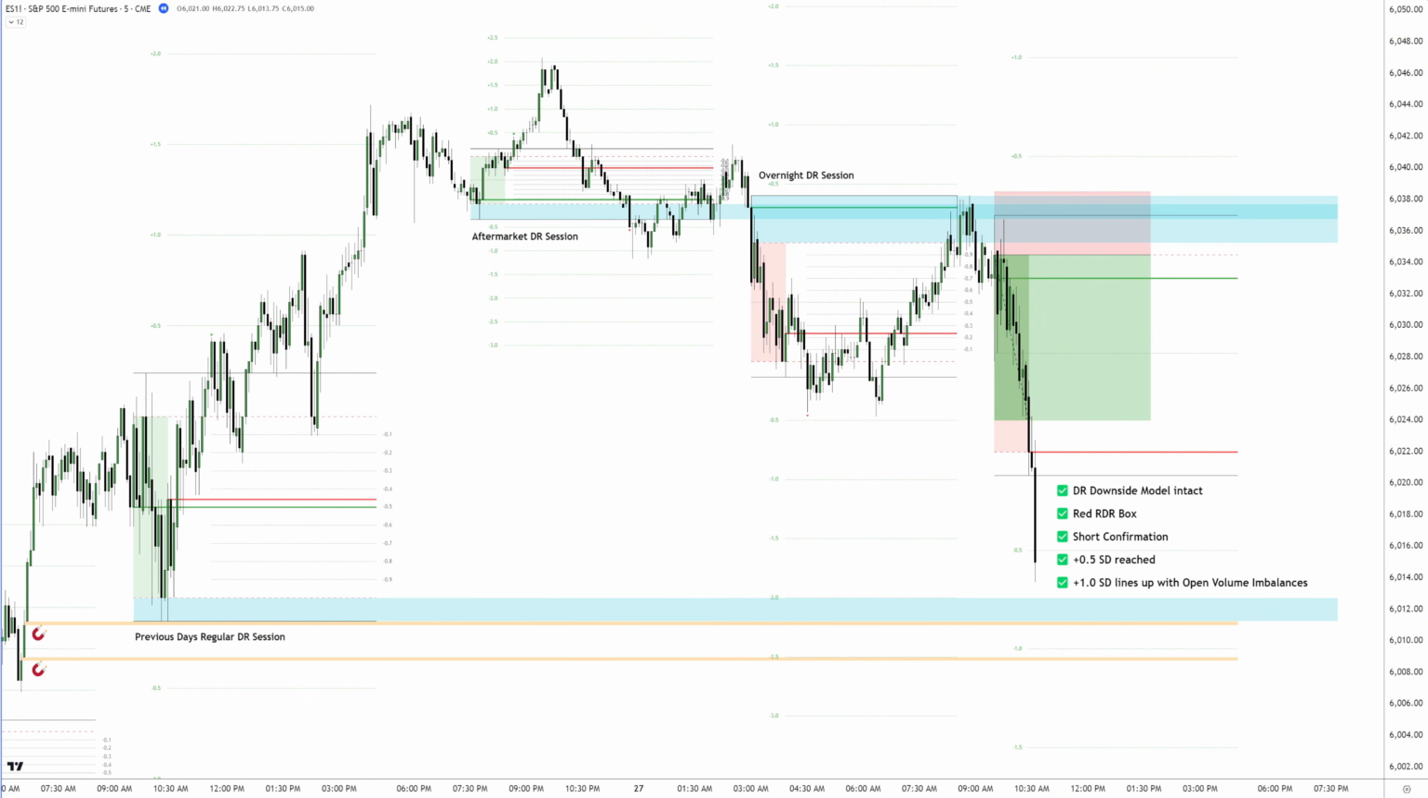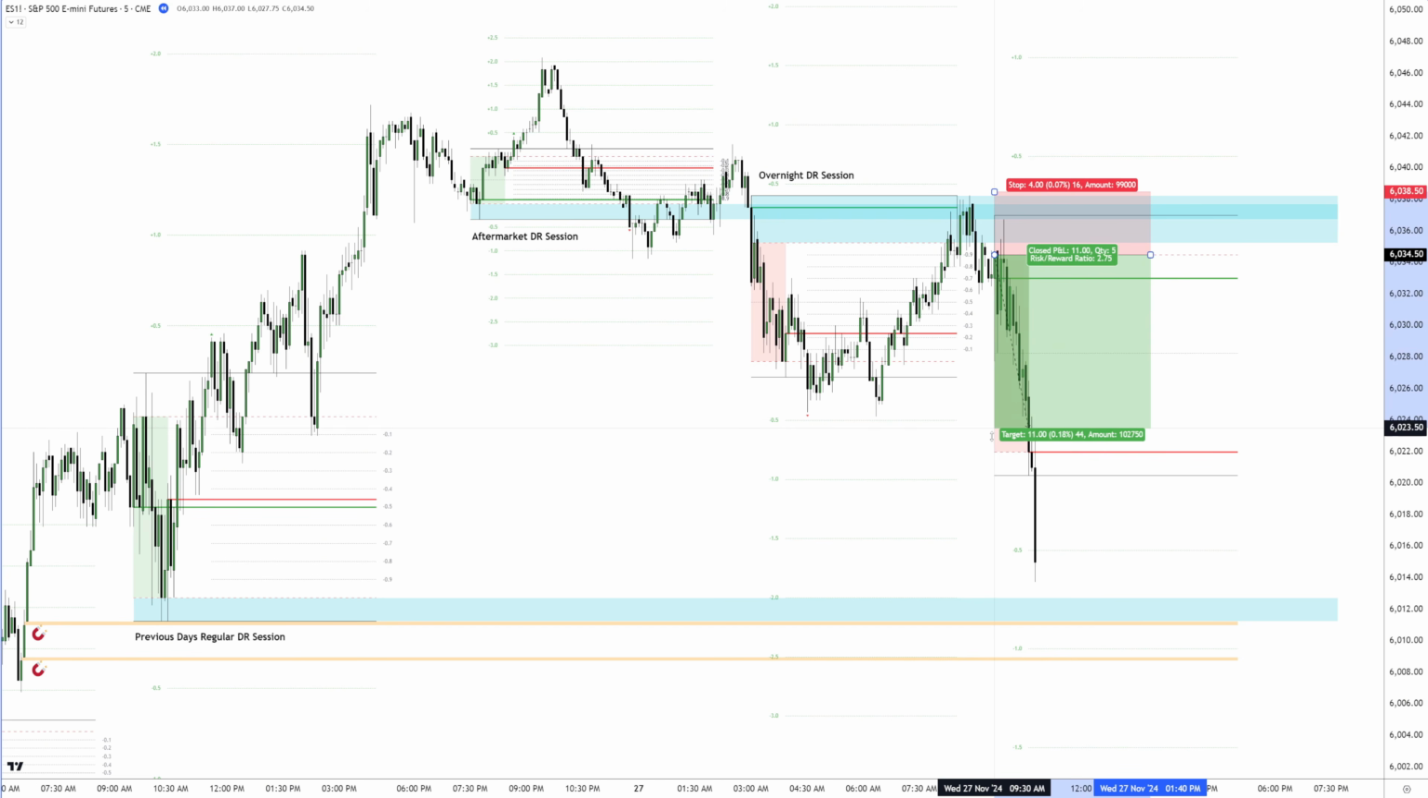At this point, several confluences support further downside. The DR downside model remains intact. The RDR box is red with a short confirmation. The plus 0.5 SD level has already been reached, and the plus 1 SD level aligns with the open volume imbalances, providing a solid target. At this stage, the trade is already highly rewarding.